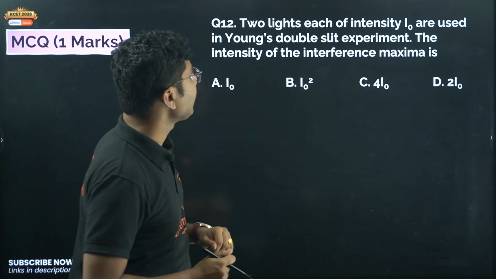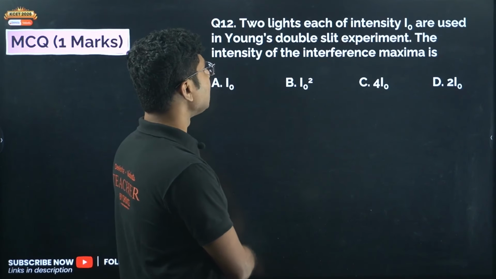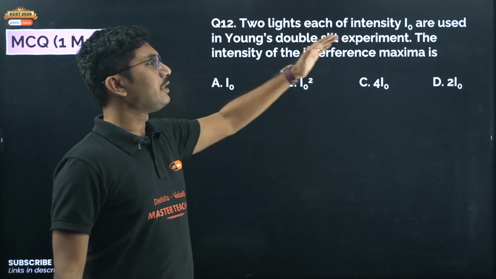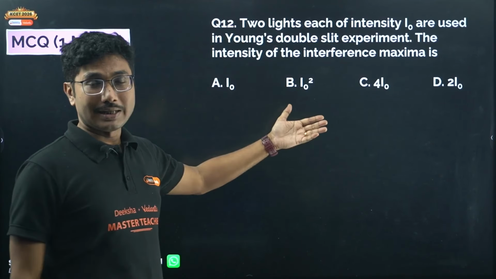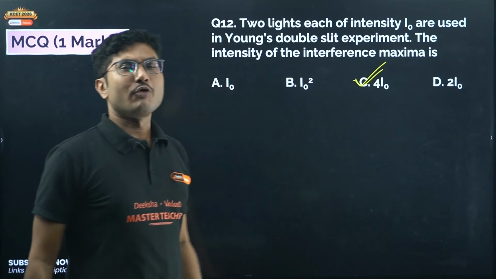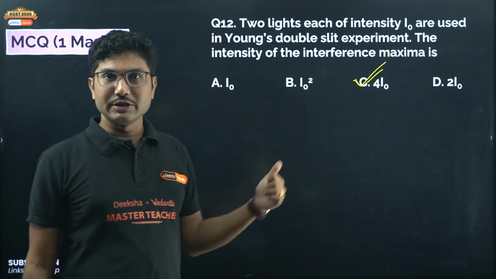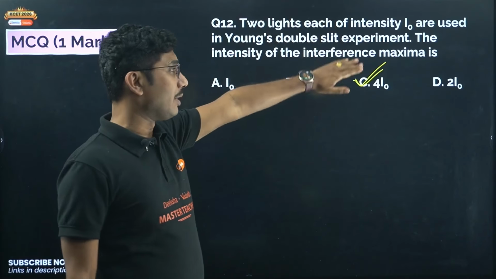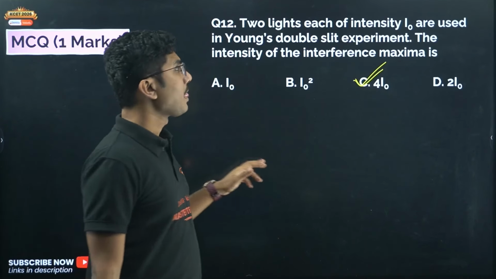Now next question. Two lights each of intensity I0 are used in Young's double slit experiment. What is the intensity of the interference maxima? If the intensities of both are the same, the intensity of the light gets multiplied, so it becomes 4I0. For a dark pattern it becomes 0. For constructive interference the intensity becomes 4 times. For destructive interference it becomes 0.